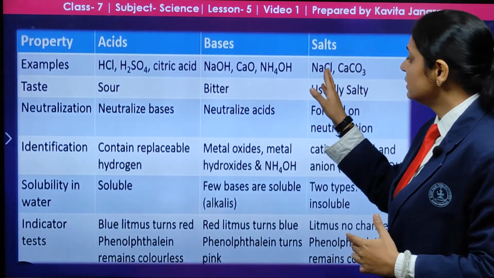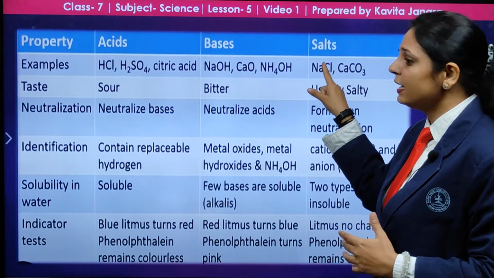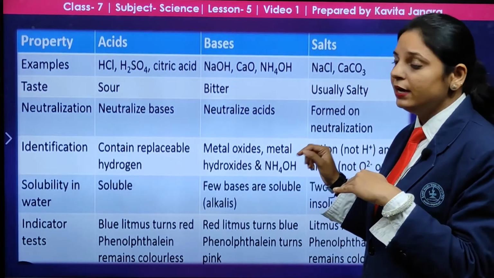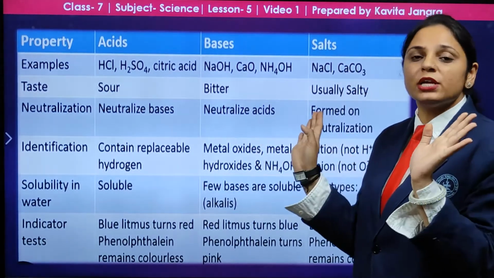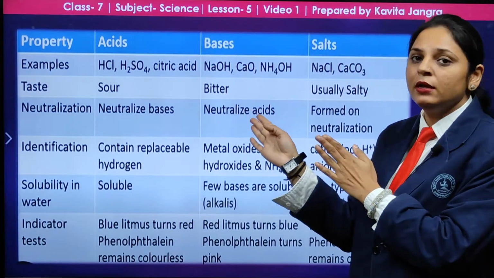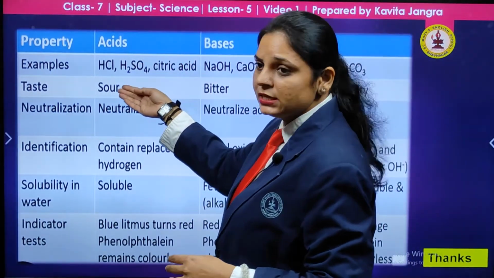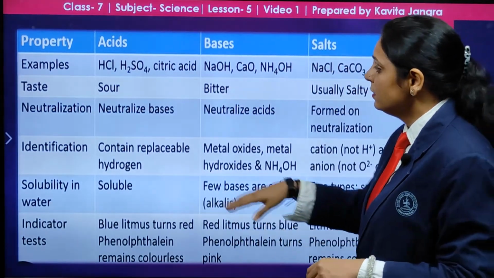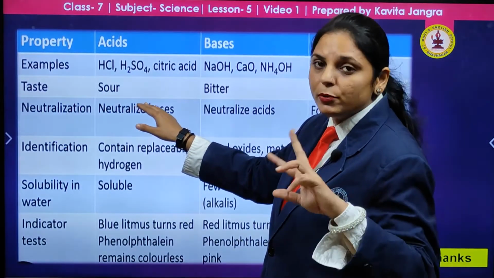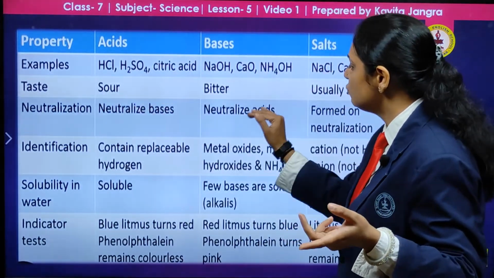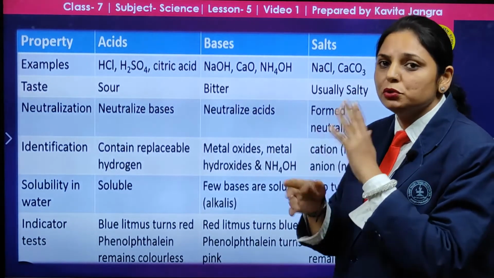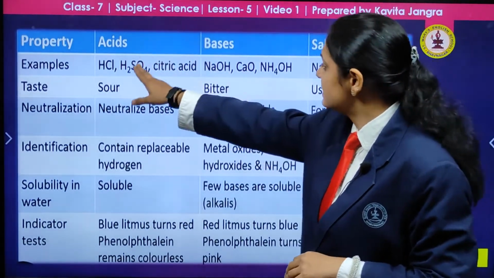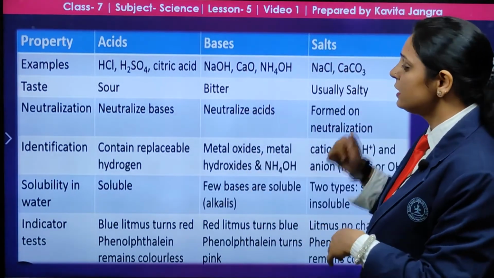And in case of salts, these have 2 components, NaCl, where Na has a positive charge and Cl a negative charge. They are ionic, as I told you, they have different charges, and when dissolved in water, they dissociate completely. Sodium will separate and chlorine will separate. Another point: acids are sour in taste, bases are bitter in taste, and salts are usually salty. Acids neutralize bases, and the opposite too. Acid will neutralize the base and base will neutralize the acid. Neutralization is cancelling out the 2 things. Now here salt is formed by this neutralization process. When acid and base react with each other, ultimately salt is formed.